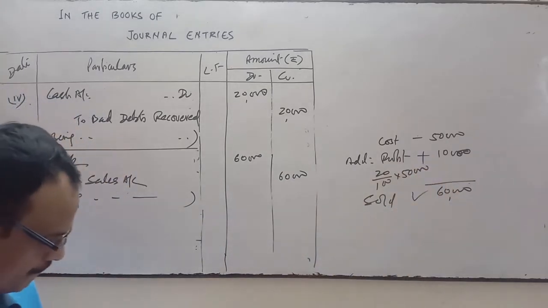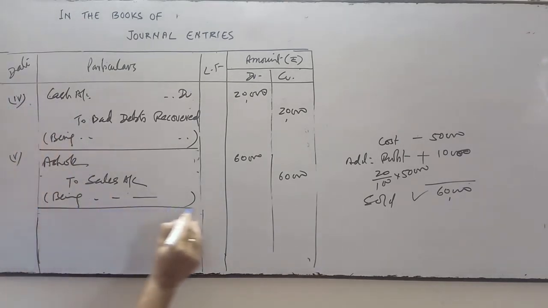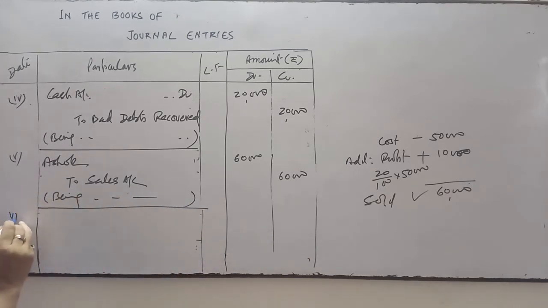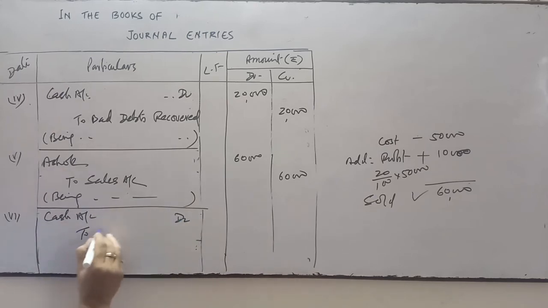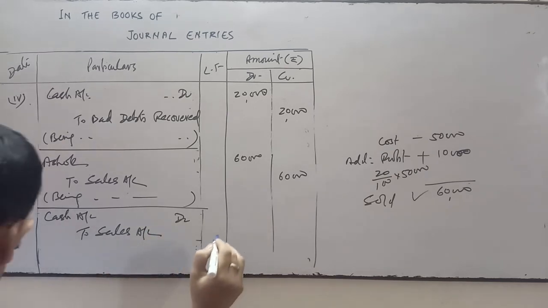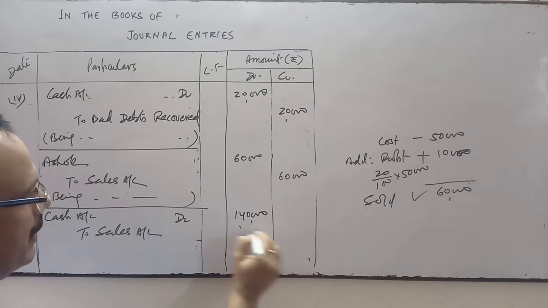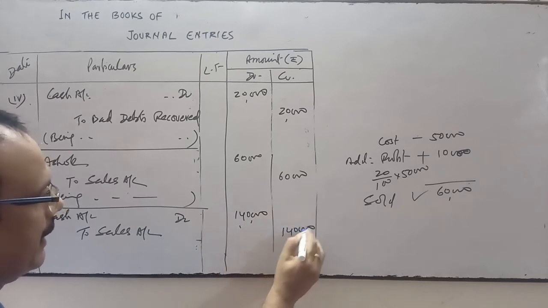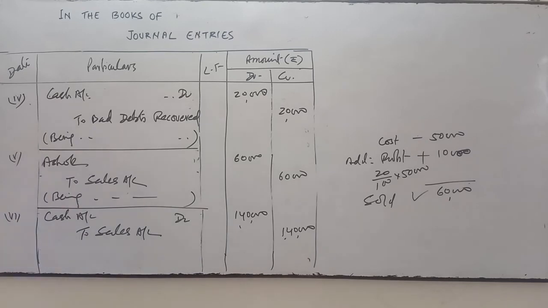Next is sold goods costing rupees 1 lakh at rupees 1,40,000. So when goods costing rupees 1 lakh is sold at 1,40,000, then cash account debit to sales account. Goods is sold at what value? At what amount? Goods is sold at rupees 1,40,000. We will record at 1,40,000, not at 1 lakh, because the goods is sold at rupees 1,40,000.